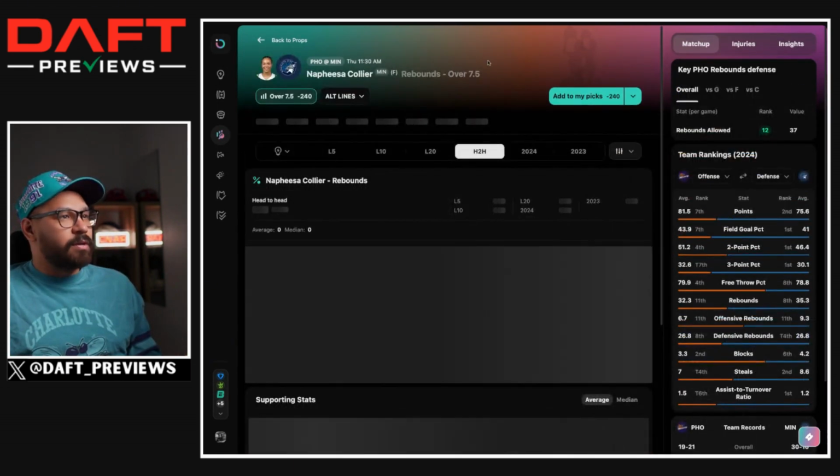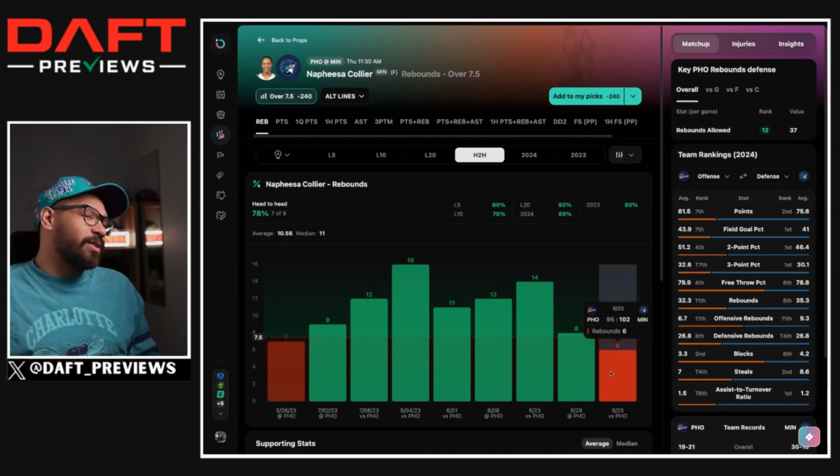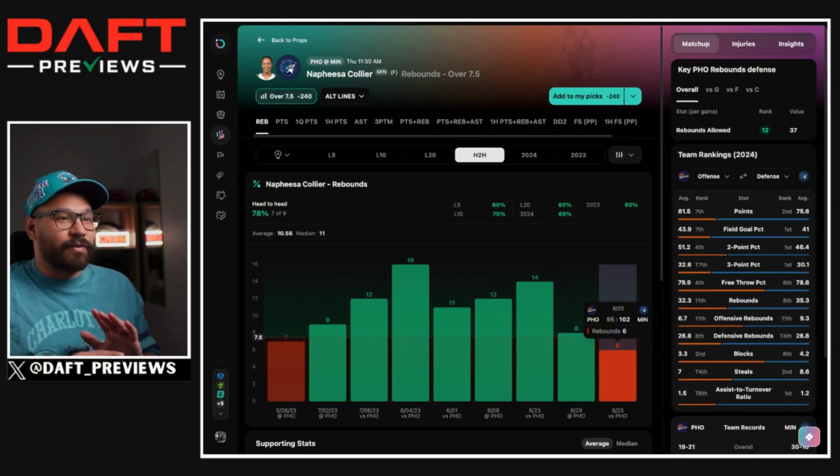So the first one here is Napheesa Collier, over 7.5 rebounds. She's hit this in 7 out of 9 games against the Phoenix Mercury. That last game that they played, she only finished on 6 rebounds. But keeping in mind, there were 197 points scored in that game. Like, it was difficult for anybody to get rebounds and cover their line.